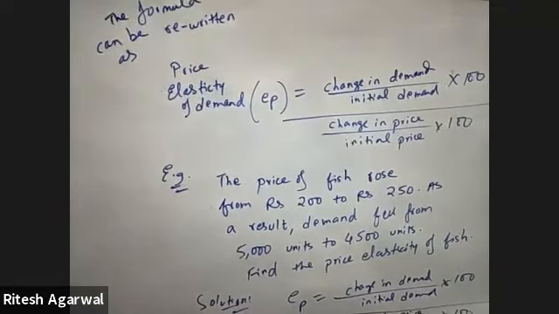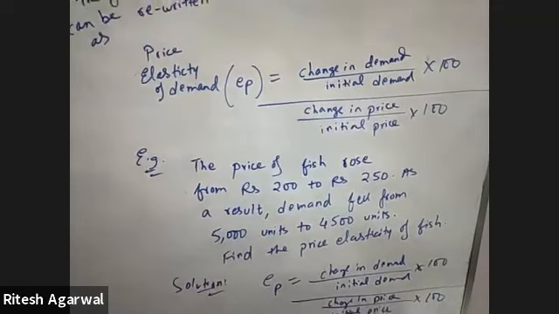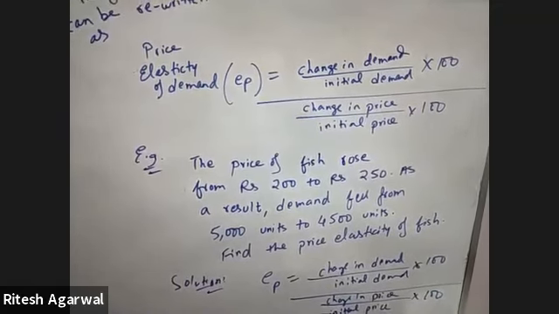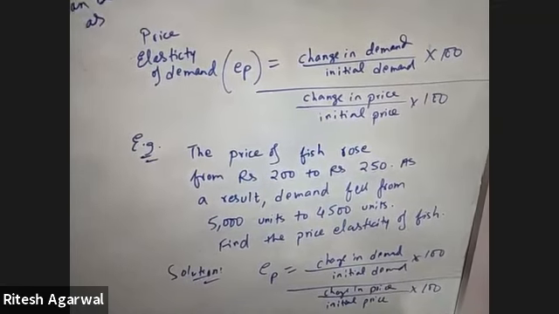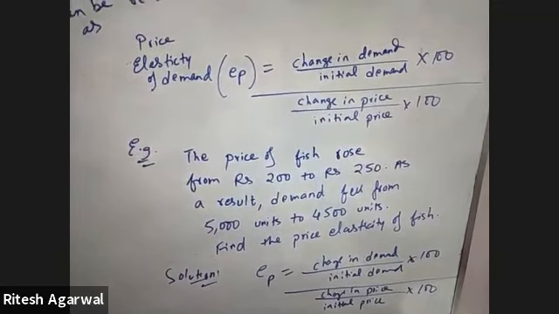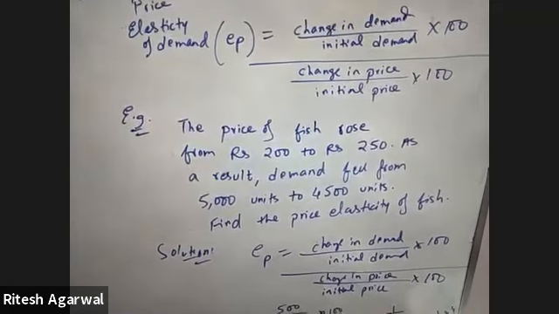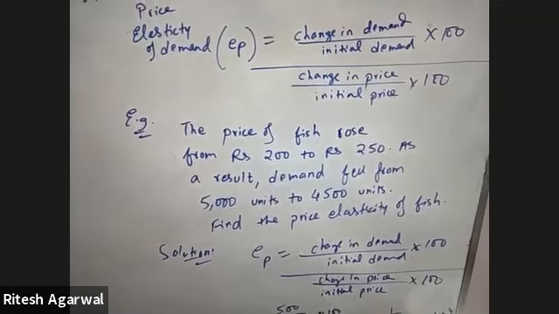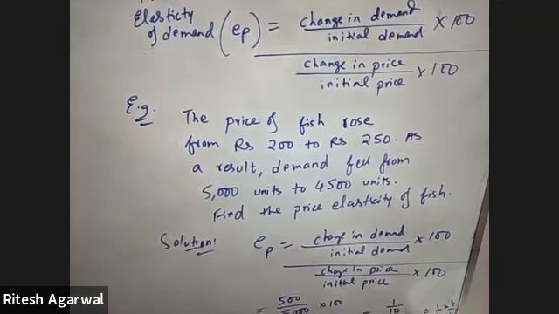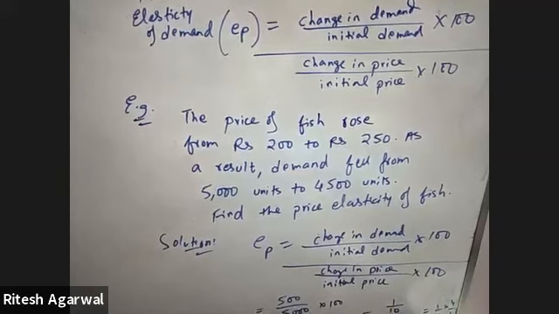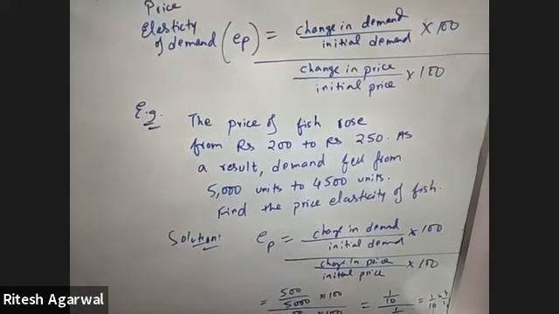Now this formula can be rewritten as price elasticity of demand, or EP, is equal to change in demand divided by initial demand into 100, whole divided by change in price divided by initial price into 100. For example, there is a question here. The price of fish rose from rupees 200 to rupees 250. As a result, demand fell from 5,000 units to 4,500 units. Find the price elasticity of fish.